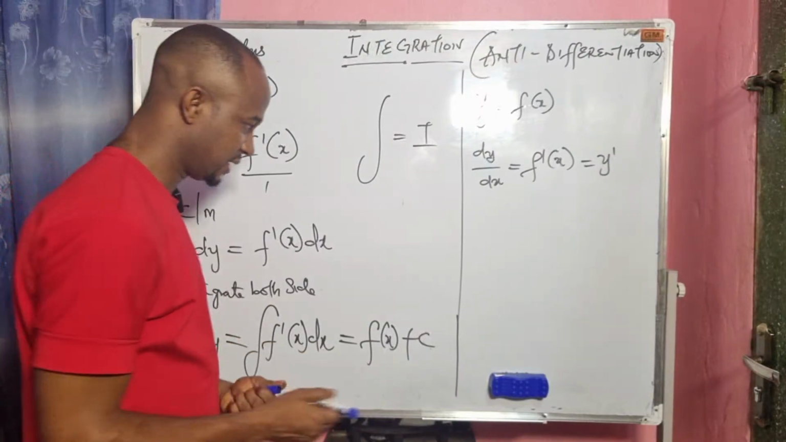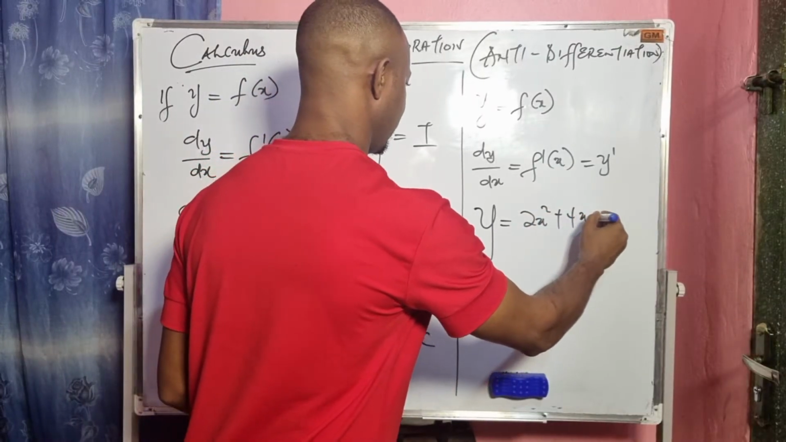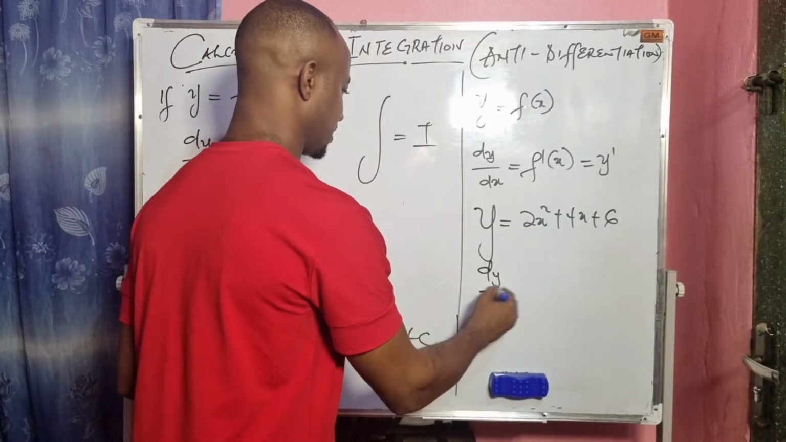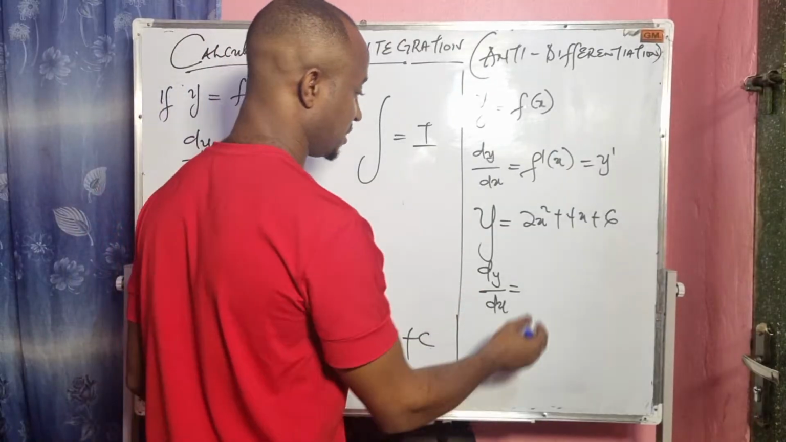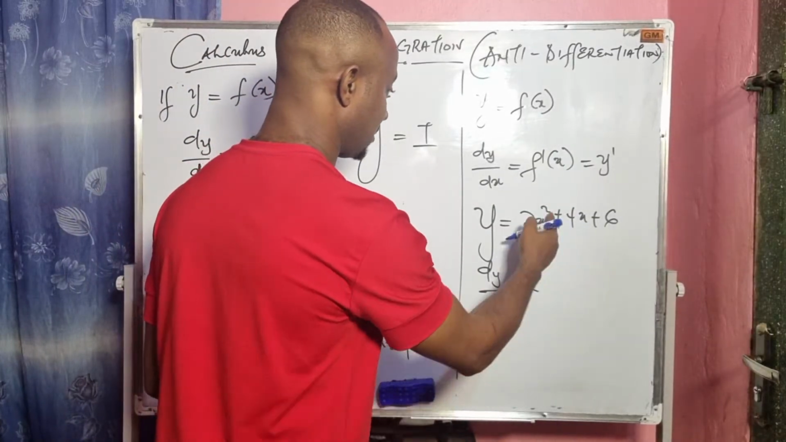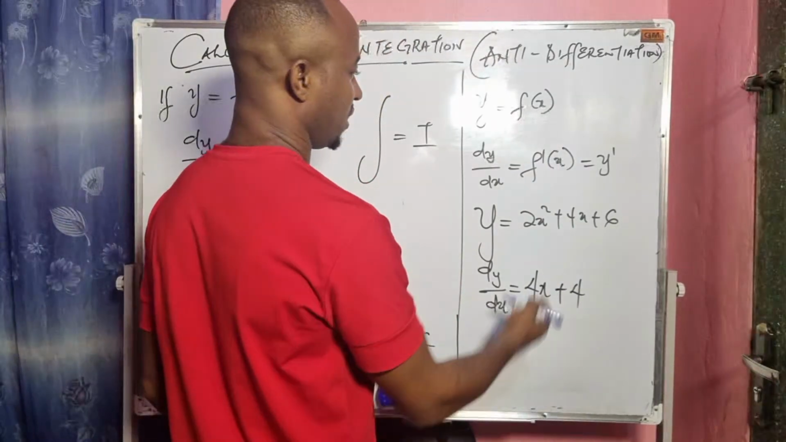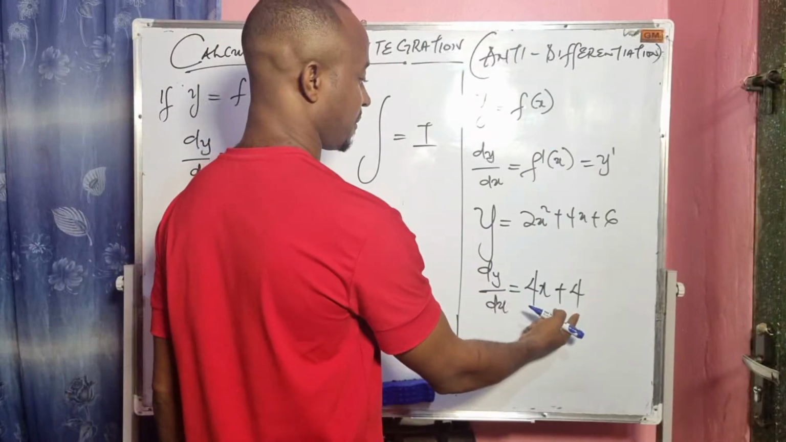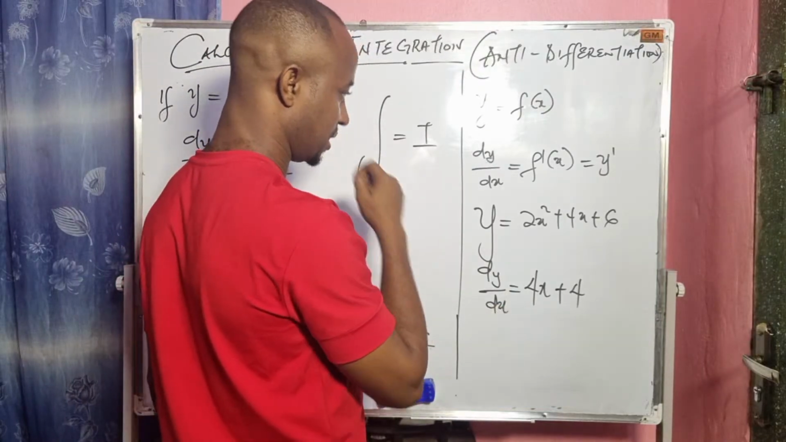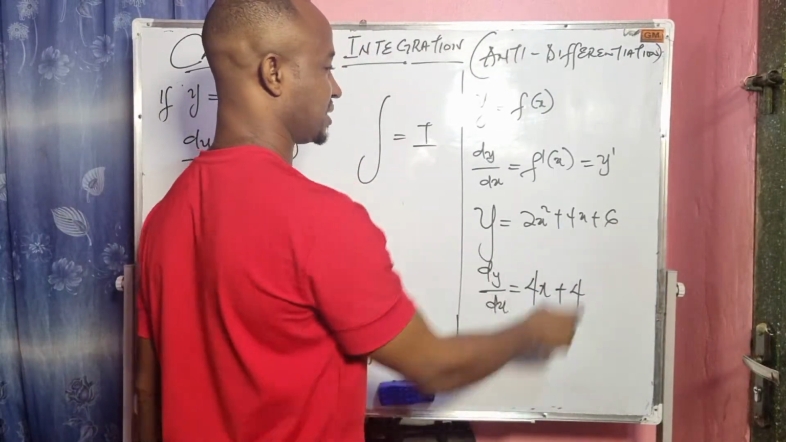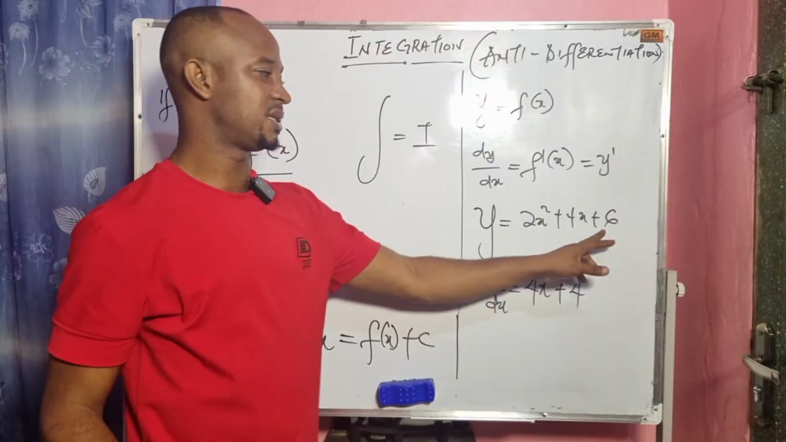So why do we have c? If we have y equals, let's say, 2x squared plus 4x plus 6, dy/dx, by the power rule of differentiation, will give us 2 times 2, which is 4x, plus 4. When you differentiate 4x, the result is 4. When you differentiate 2x squared, the result is 4x. Then when you differentiate 6, the constant, the result is 0. So differentiation always eliminates constant values.